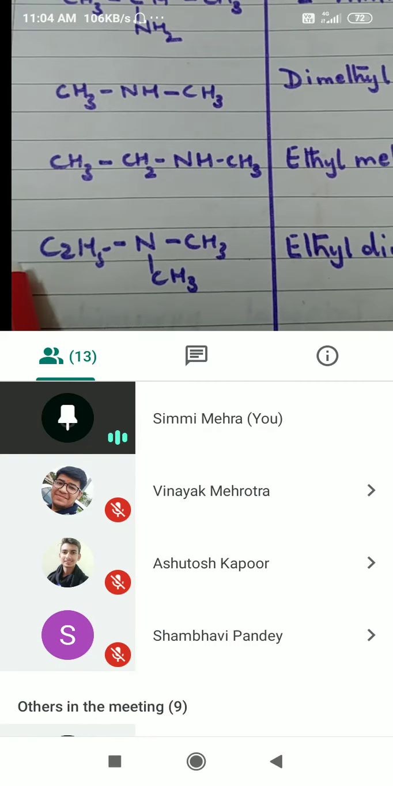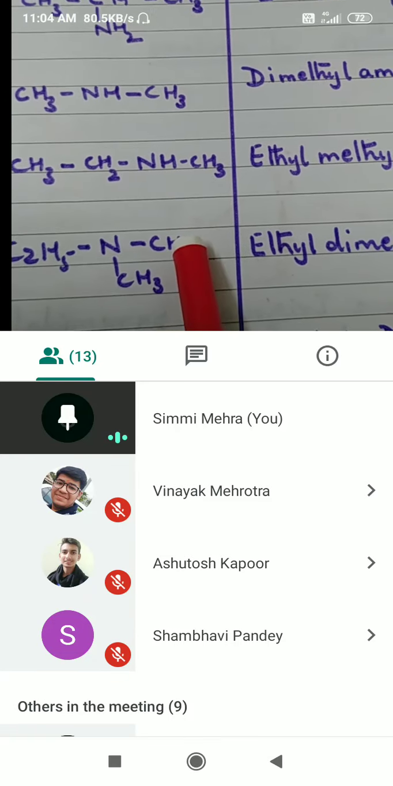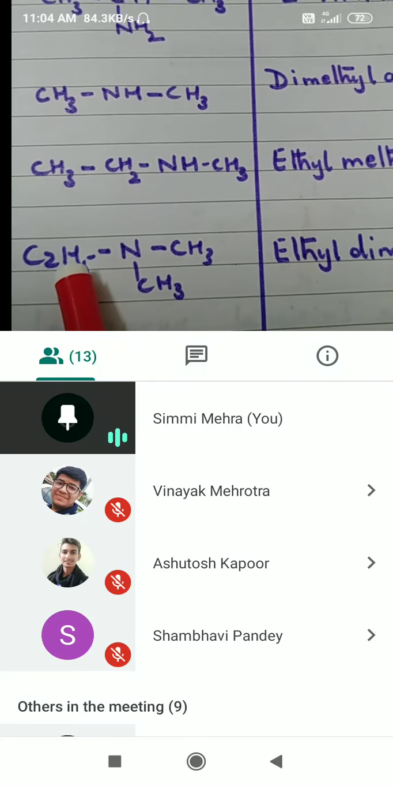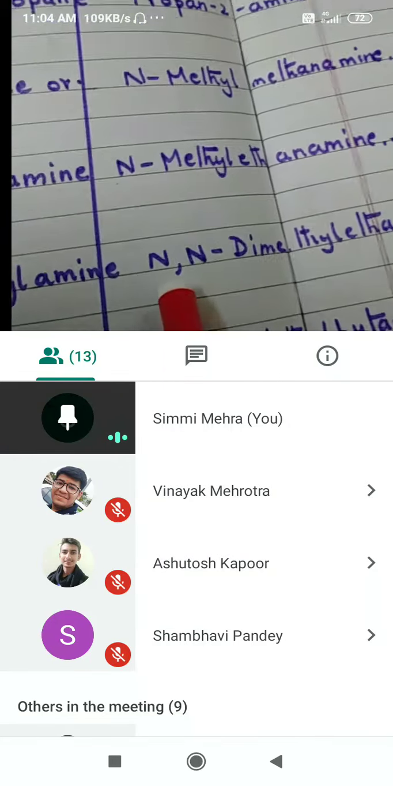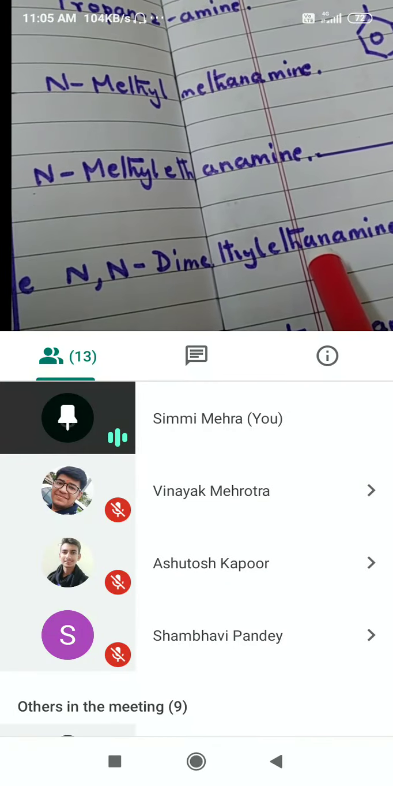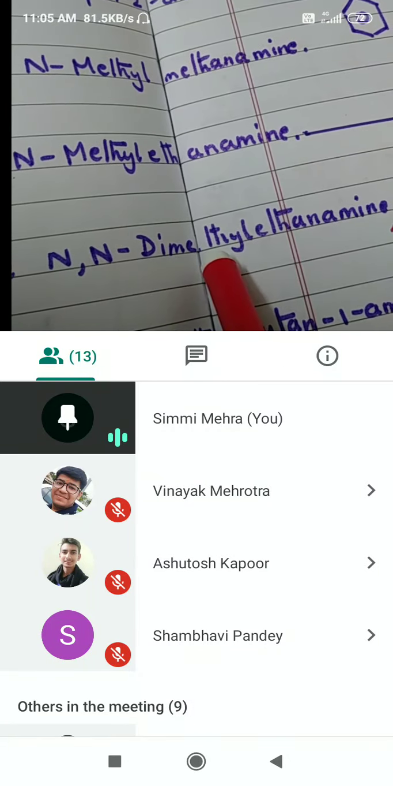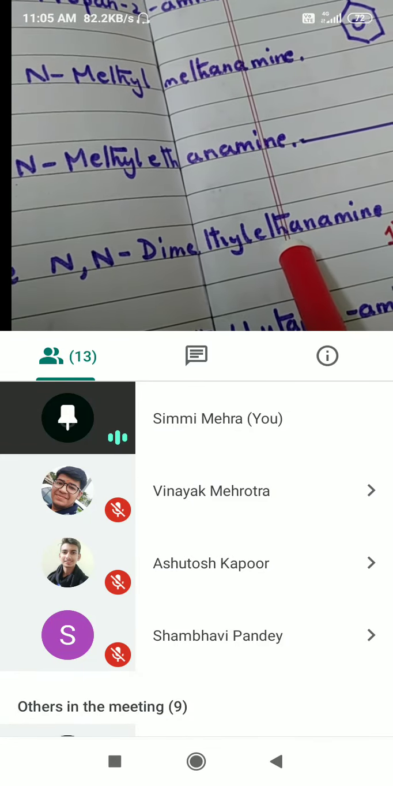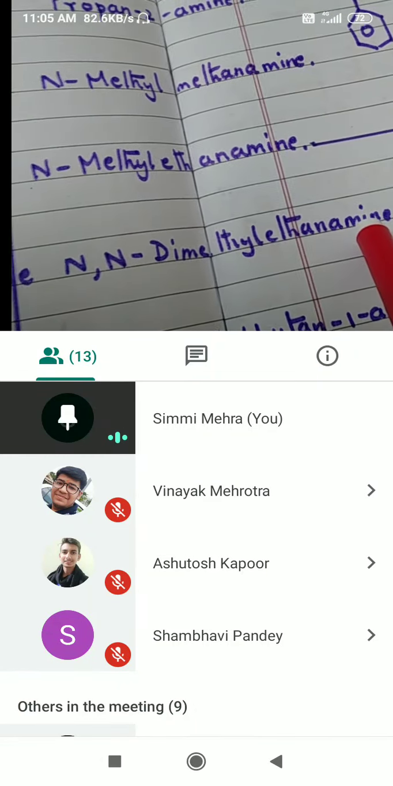This is the longest chain with two carbon atoms. This is N,N-dimethyl. N,N-dimethyl ethane, then drop E and amine. So N,N-dimethyl means two methyl groups are both attached to the nitrogen of the amino group, which is attached to a straight chain of two carbon atoms. The ending word will be amine, that is your functional group.